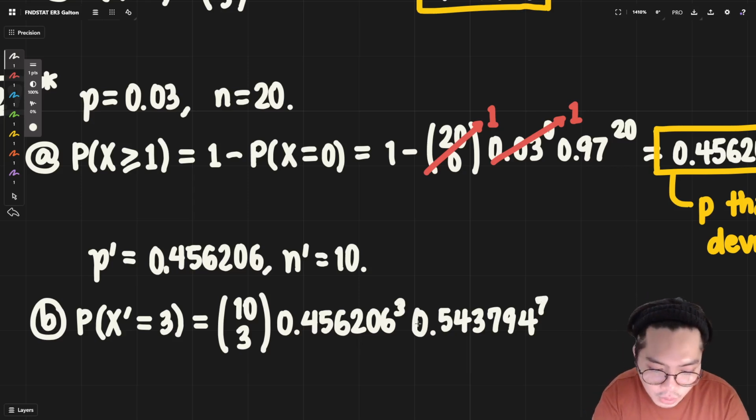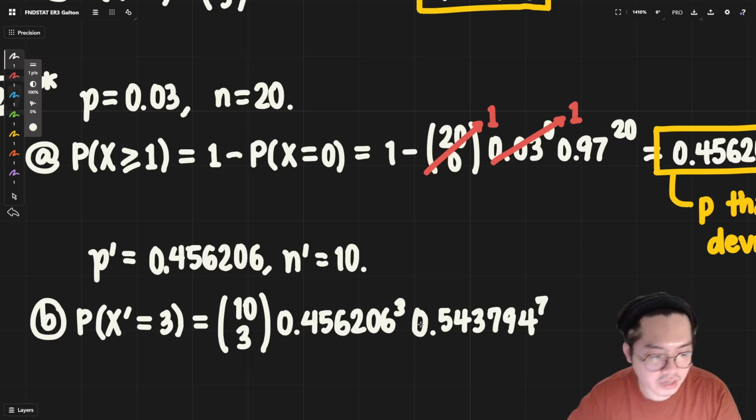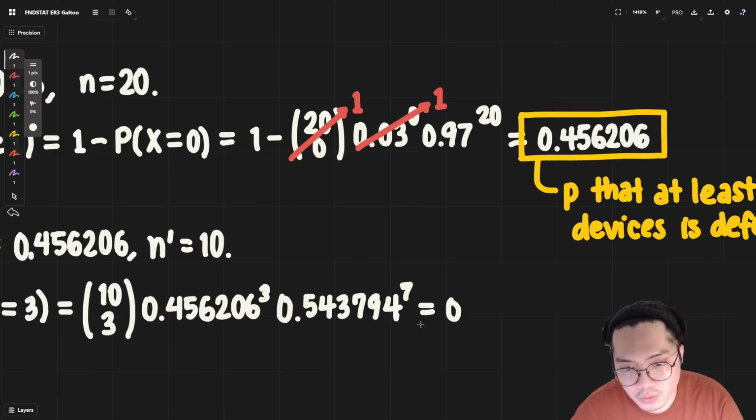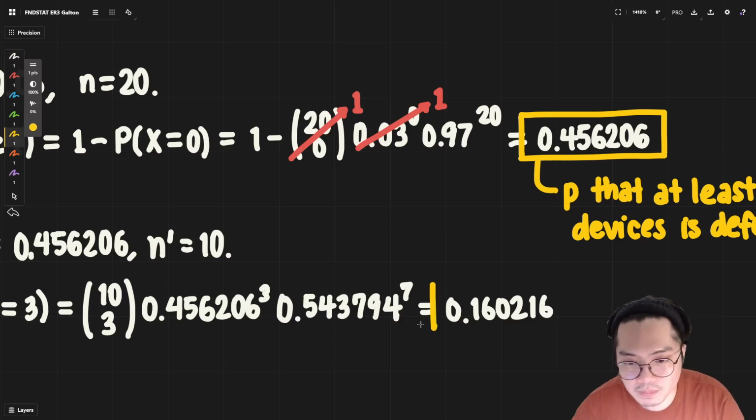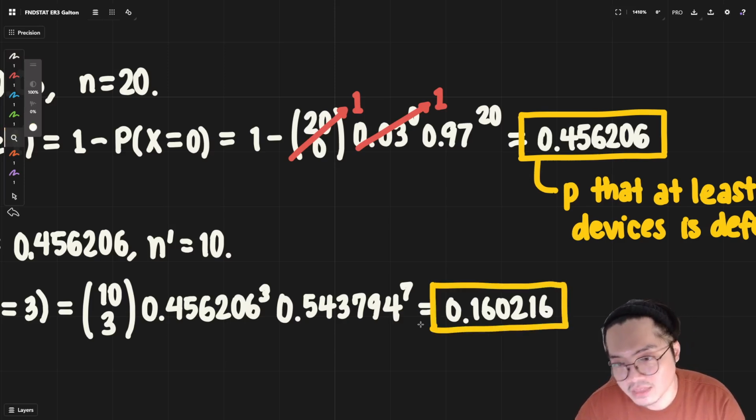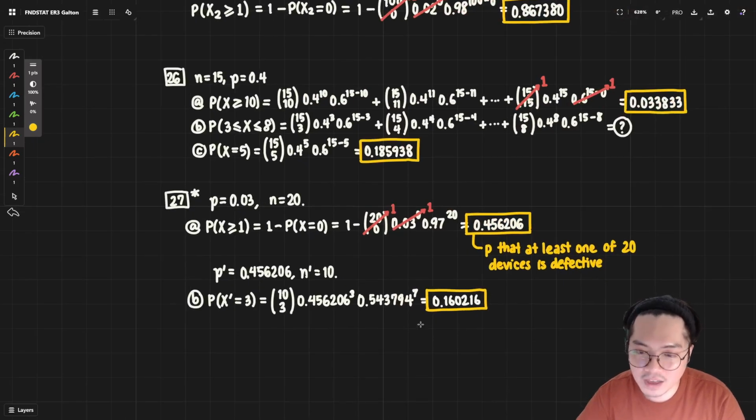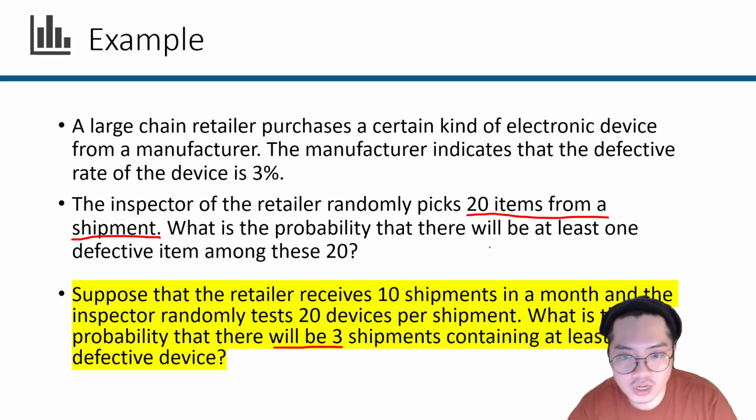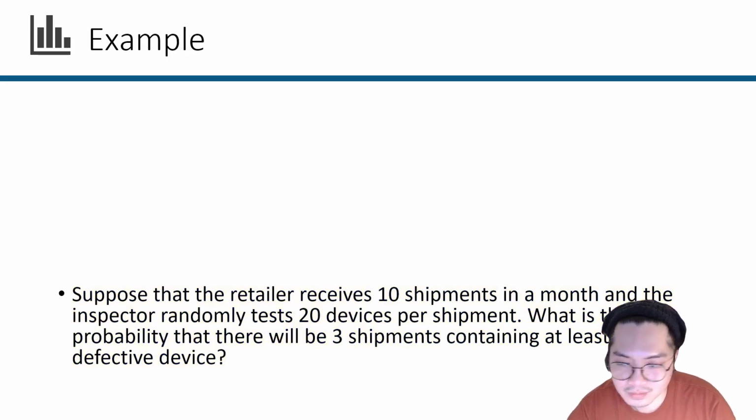I'm going to multiply all of these. 10 choose 3, times 0.456206 raised to 3 times 1 minus our probability raised to 7. In this case, our answer here is 16%. 0.160216. That is the probability that exactly three shipments will have at least one defective device. This makes sense as a two-part question because, well, you need to solve the first part first before you get to the second one.